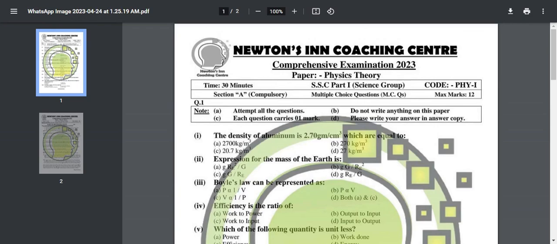This is the paper which is conducted by our teachers in their centers in Newton Coaching Center, and we will try our best to bring out all the target papers of civics, Islamiyat, physics, chemistry, bio, and all the compulsory subjects which you need. So you can try this target paper and practice them.